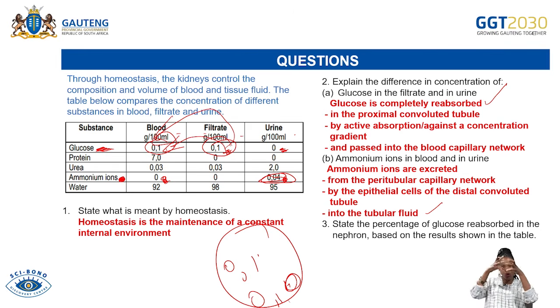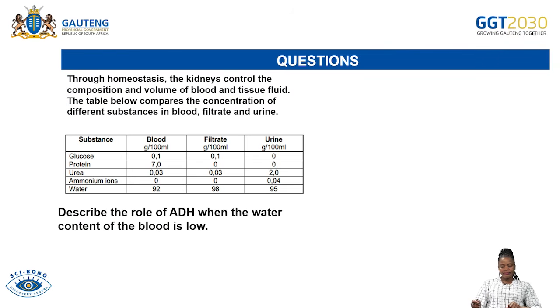It means that the whole amount of glucose was reabsorbed. So that is 100% in the form of percentage. Homeostasis is the very same story that we have read.